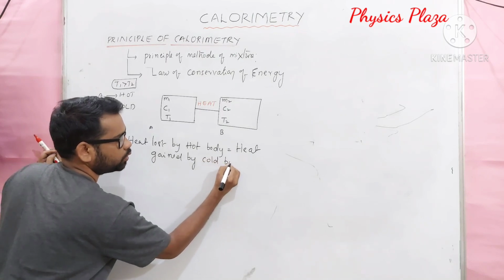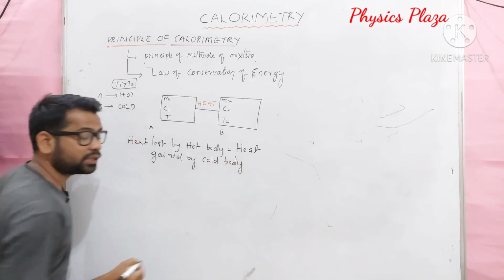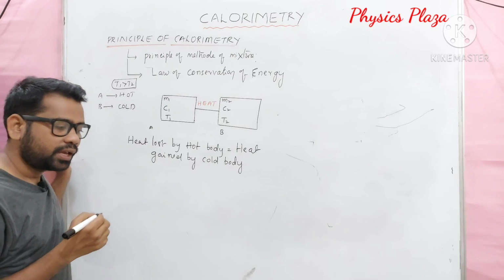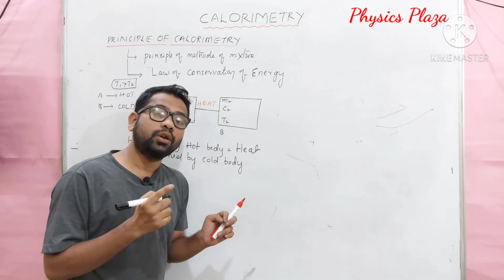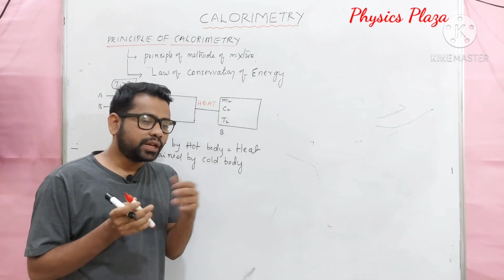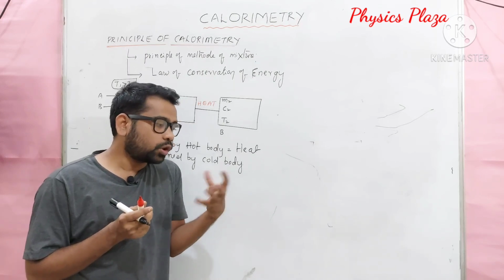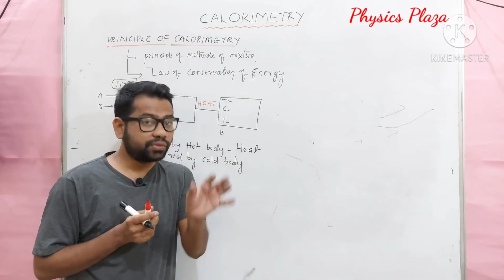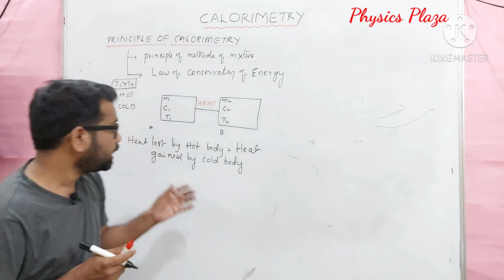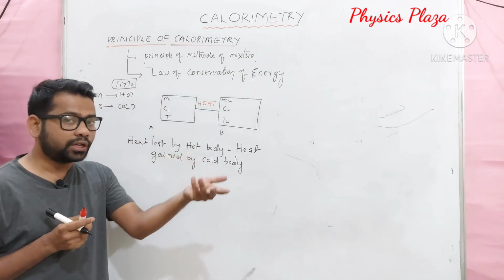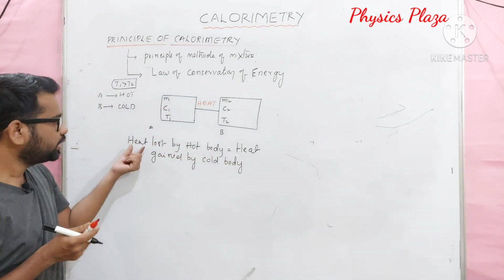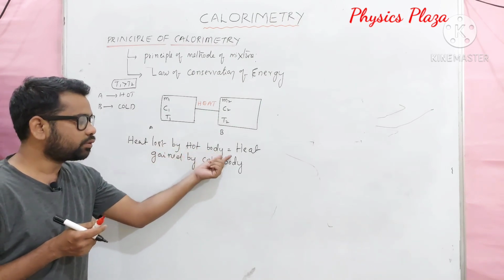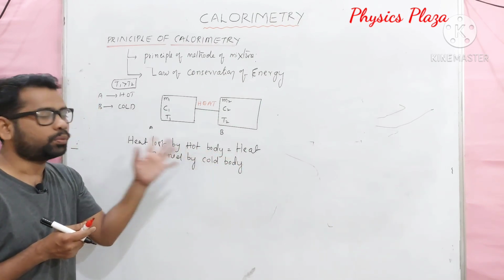Children, please note down. But here one condition is there: there shouldn't be any loss of heat, means the energy is not lost to the atmosphere or surroundings. You have to mention it. As there is no heat lost to the surroundings or atmosphere, heat lost by the hot body is equal to heat gained by the cold body.